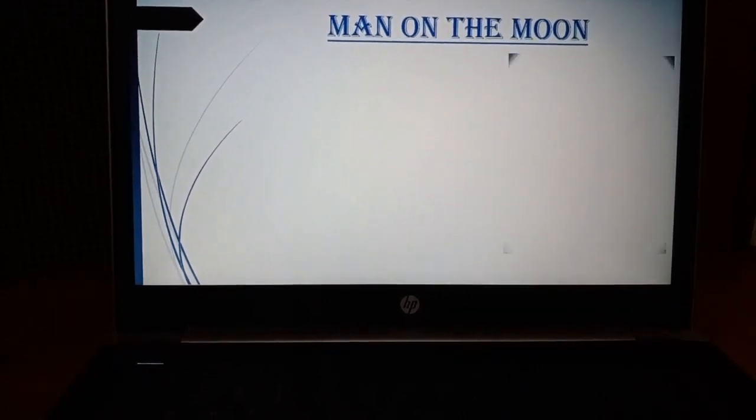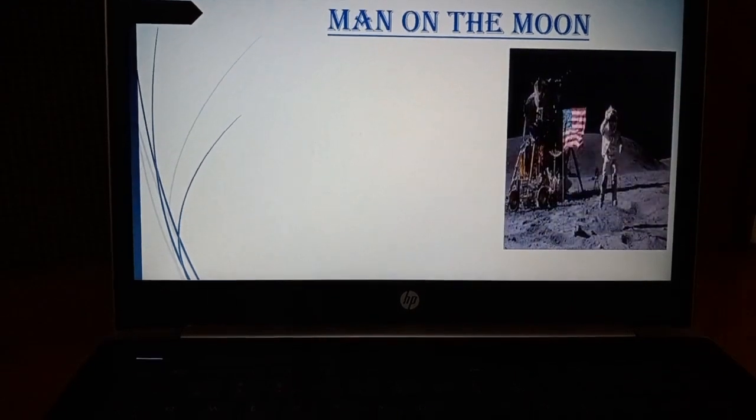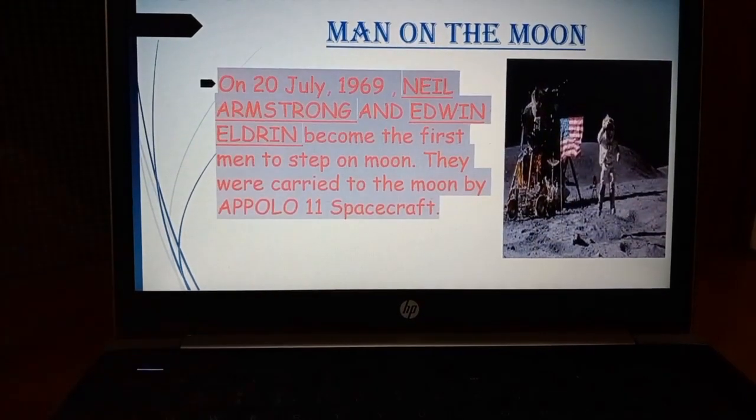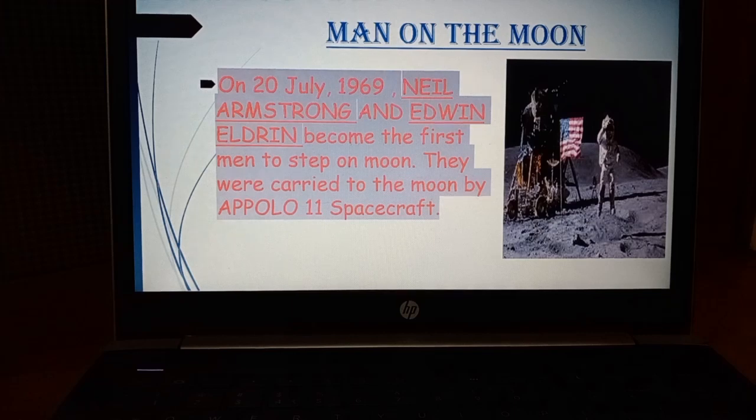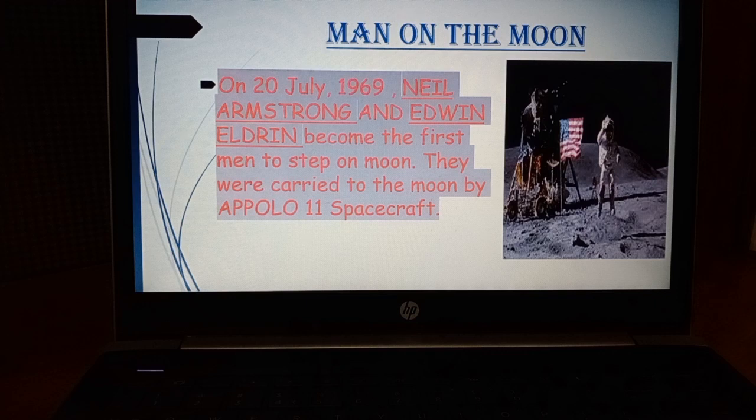Yes, students, many times human beings have tried to reach the moon's surface. Initially, scientists from many countries tried to go outside the earth's atmosphere, to go to space and feel what qualities and situations are present there.